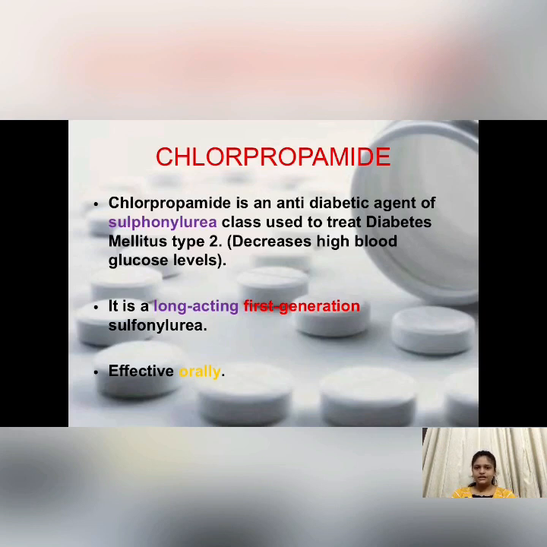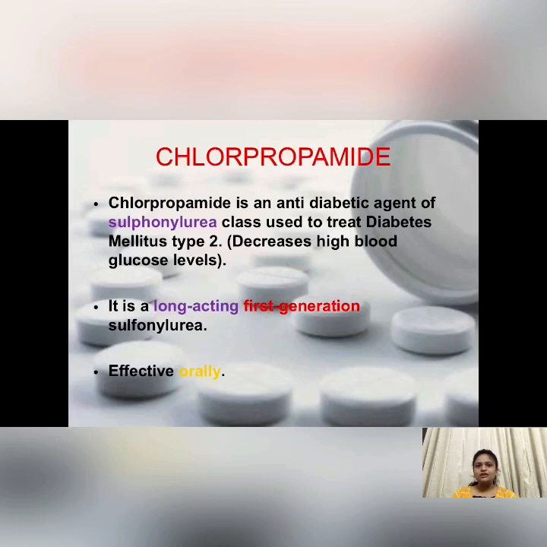Chlorpropamide is an antidiabetic agent of the class sulfonylurea, which is used to treat diabetes mellitus type 2. There are two types of diabetes, that is diabetes mellitus type 1 and type 2. In type 1, due to any genetic problem or because of formation of autoantibodies, there is damage in the pancreas, so there will be less or absence of generation of insulin on the basis of the severity.